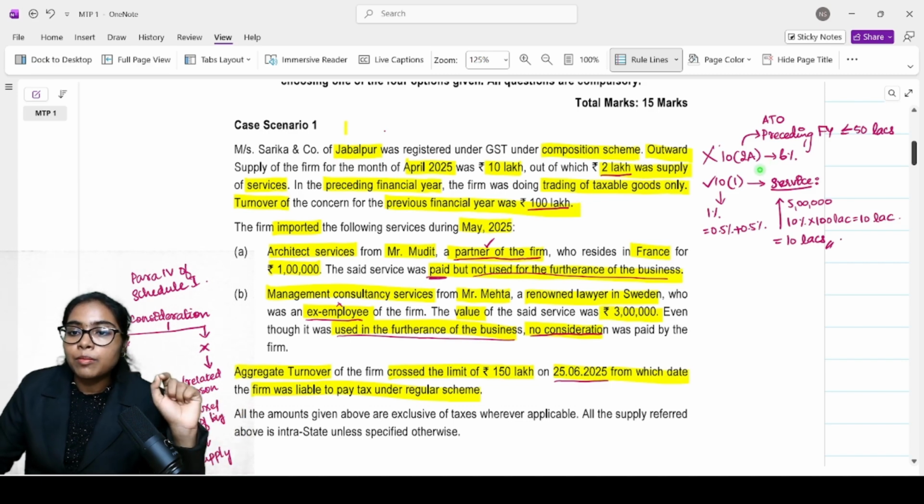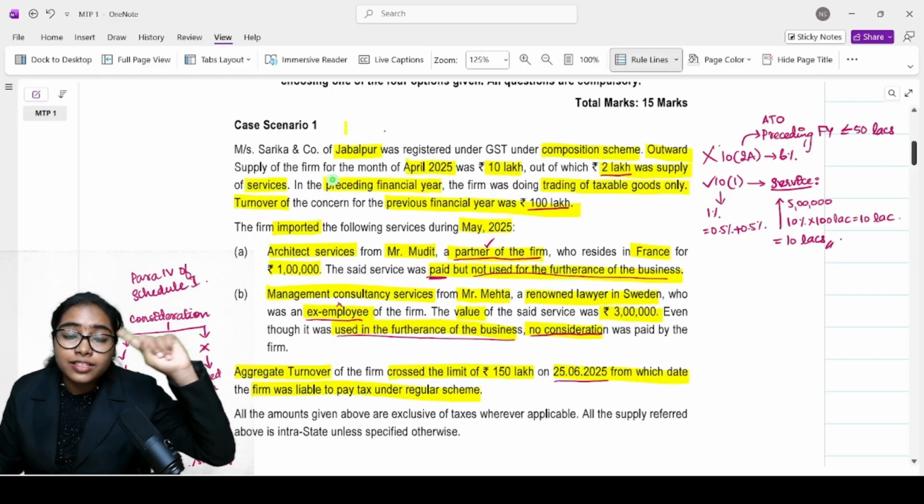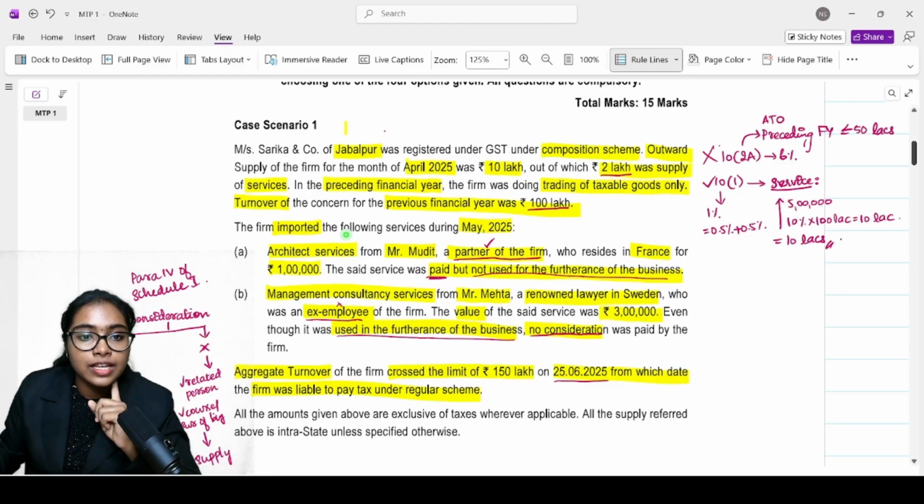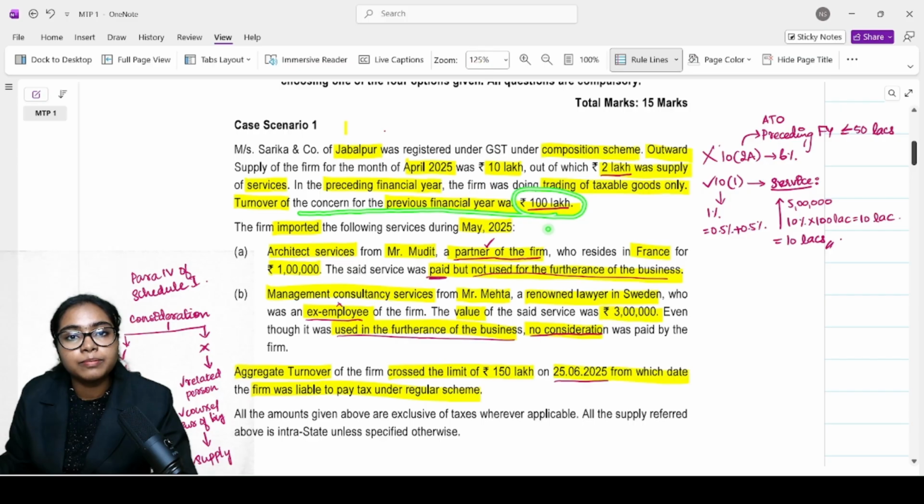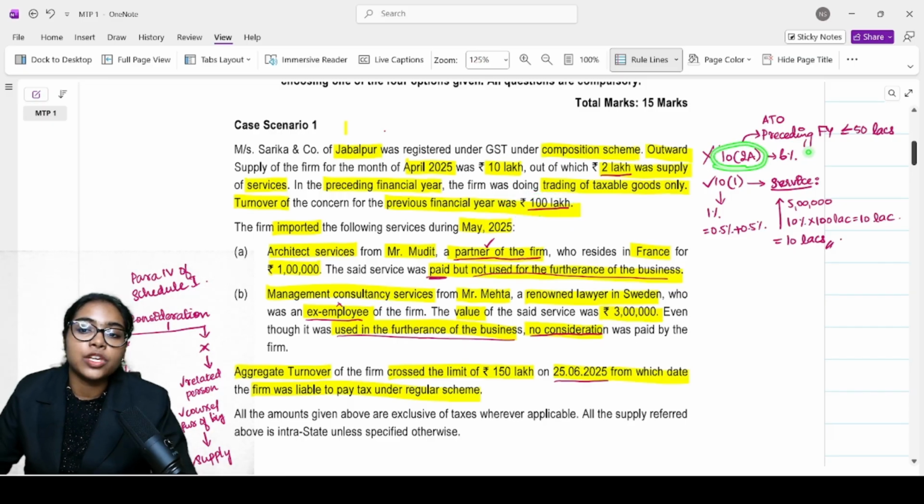Now, when I'm talking about tax liability, this is under the composition scheme. As soon as you see 2 lakh was supply of services, your mind will go to section 10, subsection 2A. But look at this: turnover of the concern for the previous financial year was 100 lakh. Will it be covered under 10(2A)? No. 100 lakh will not be allowed because as per section 10 subsection 2A, the 6% rate applies only if the aggregate turnover for the preceding financial year is up to 50 lakhs.